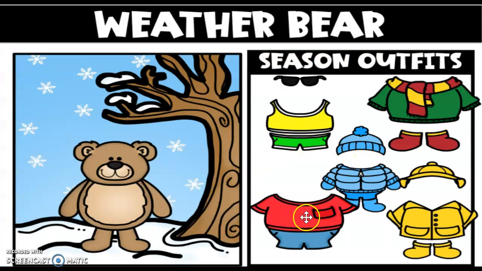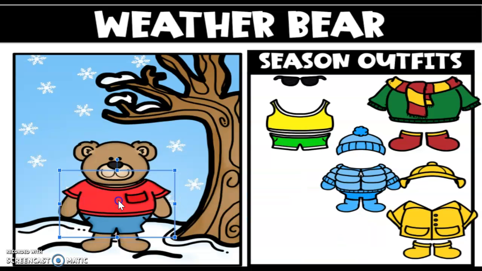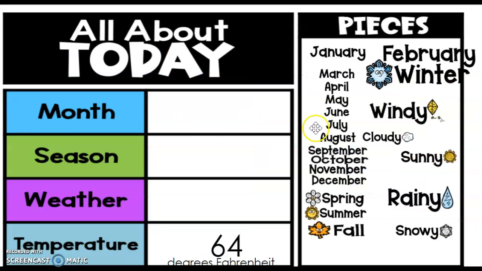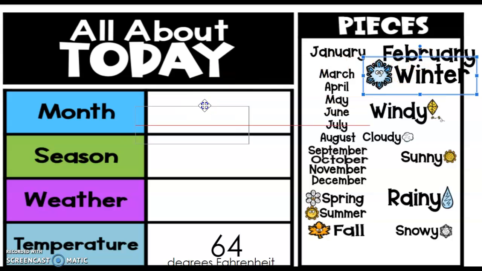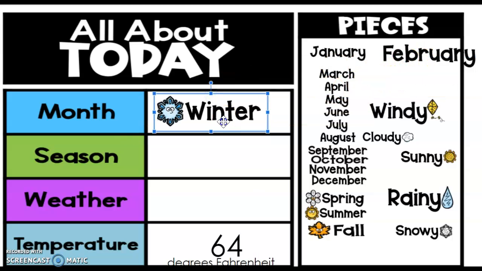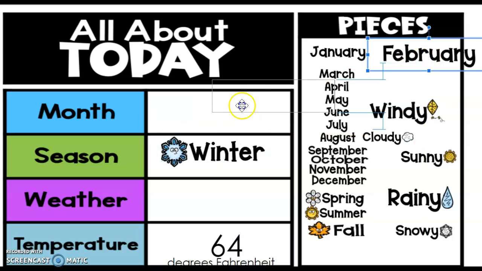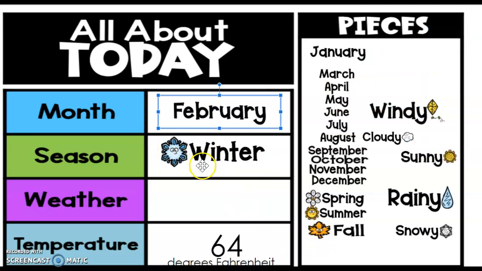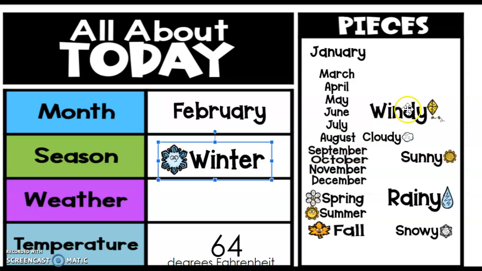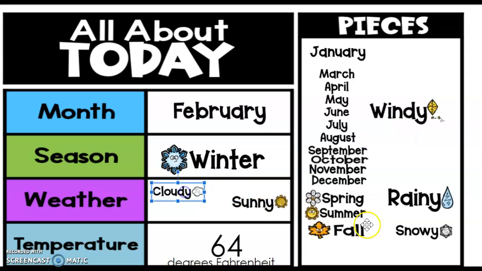Weather Bear, it's 71, so we can go ahead and put him in some t-shirt and jeans for today. In a t-shirt and jeans situation, and we'll move right on to all about today. The month is February. Whoop, sorry. Let's drag the wrong one. The month is February. The season is winter. And the weather is sunny and cloudy. And the temperature is going to be 71 degrees.